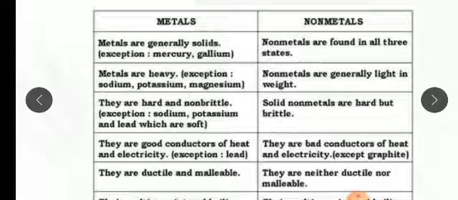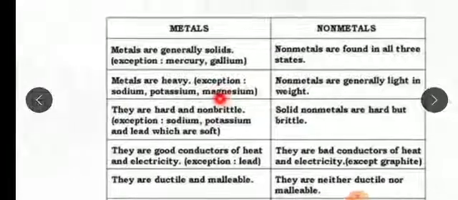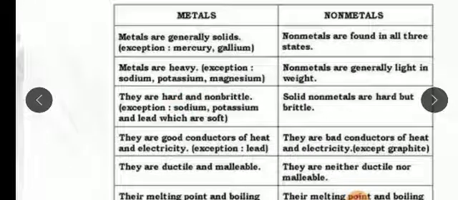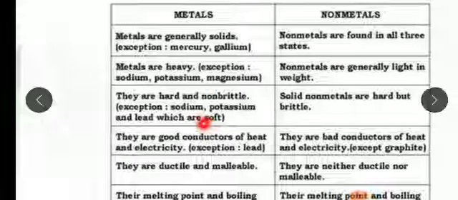Now metals are heavy, they have very high density, except sodium, potassium and magnesium, which are not heavy. Non-metals are generally light in weight, and mostly gases. Metals are hard and non-brittle, but the exceptions are sodium, potassium and lead, which are soft.